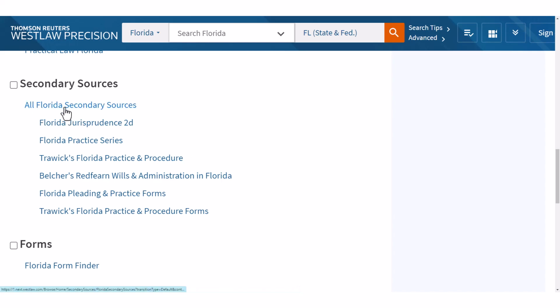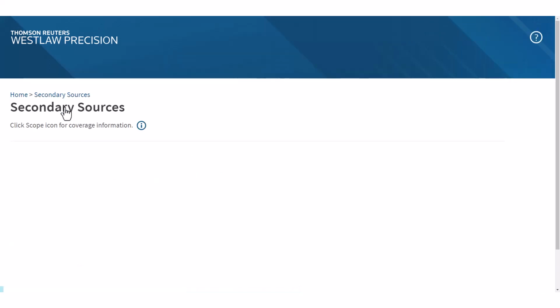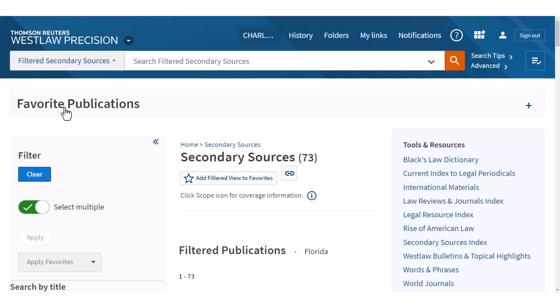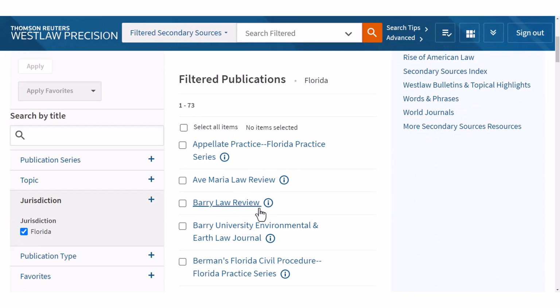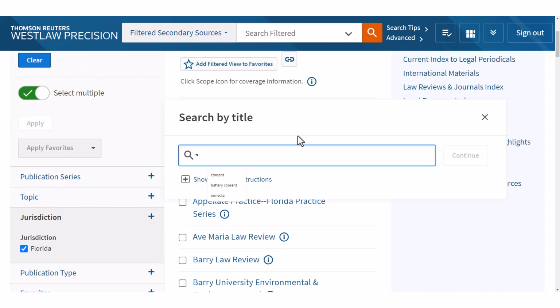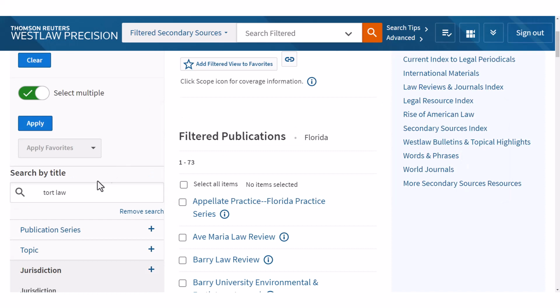Now you can click on all Florida secondary sources, and that will take you to everything that Westlaw has that is secondary authority, and then you can search within this for something on torts or something on false imprisonment. The other thing I love to do is just ask my boss, like, hey, do you know of a good treatise or something? But anyway, we can search here by tort law and see what there is.